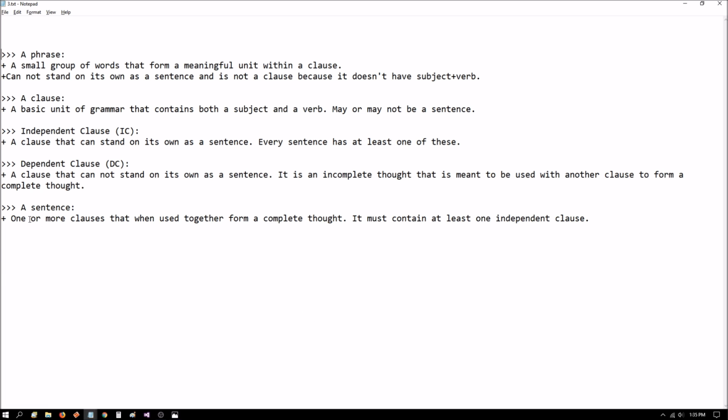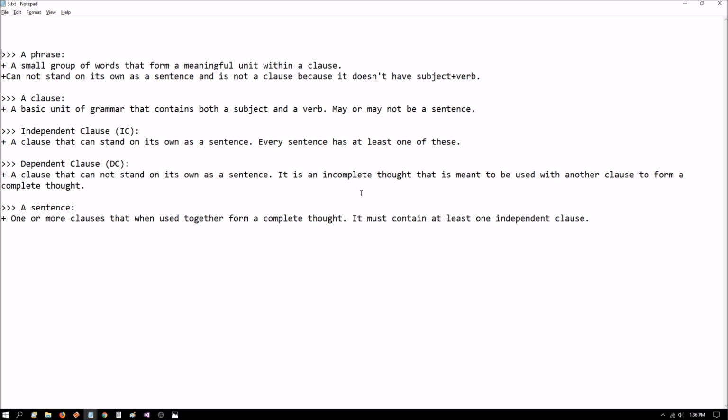And a sentence is one or more clauses that, when used together, form a complete thought. It must contain at least one independent clause. So in other words, an independent clause may or may not be a complete sentence. There could be more than one independent clause in the sentence. There could be a dependent clause with an independent clause, and so on, to make up a sentence. So just because it's an independent clause doesn't mean that it's a complete sentence. That would be determined by the punctuation. Now, when you're looking at a sentence and trying to determine the main subject and the main verb, they will always be part of an independent clause.